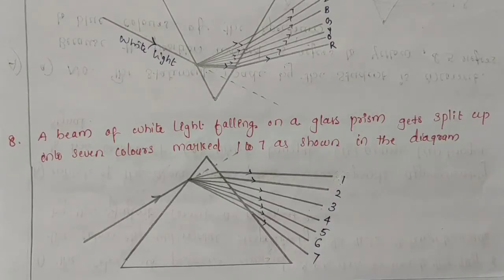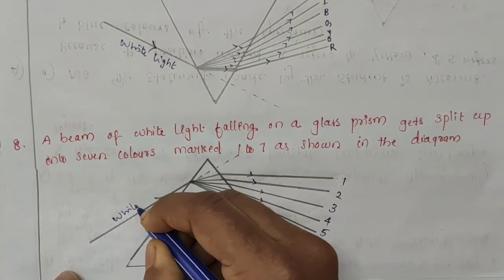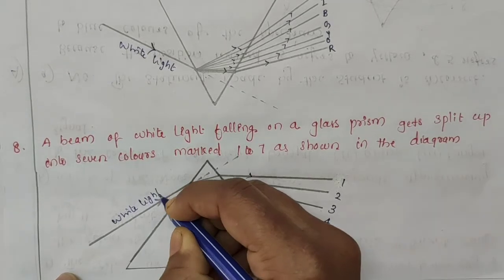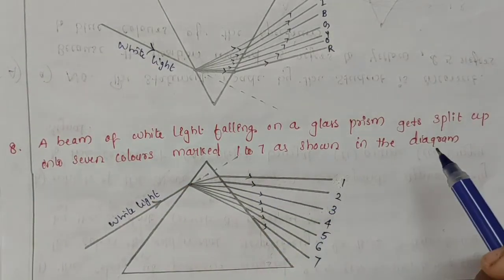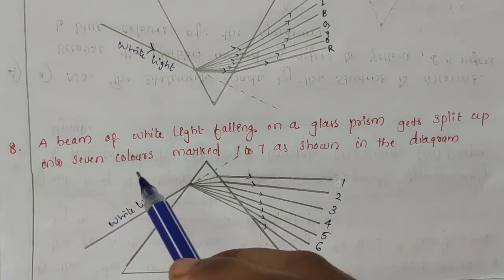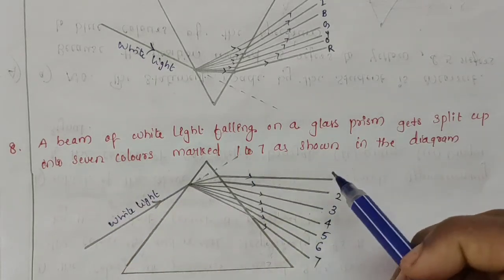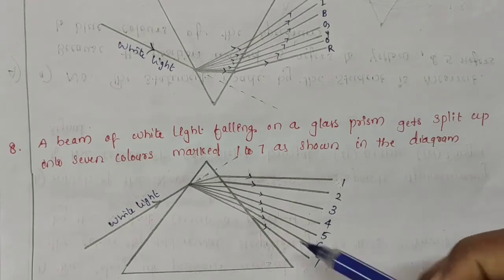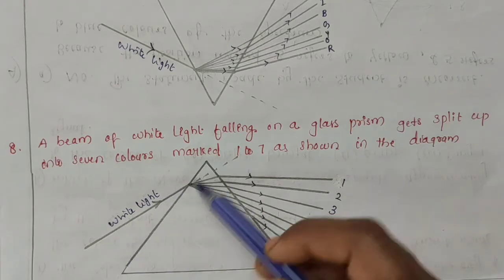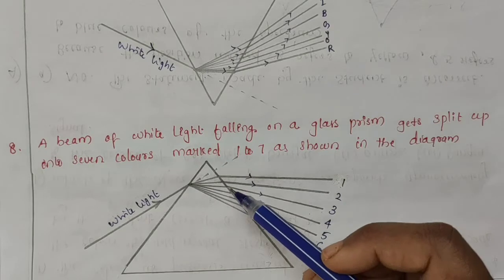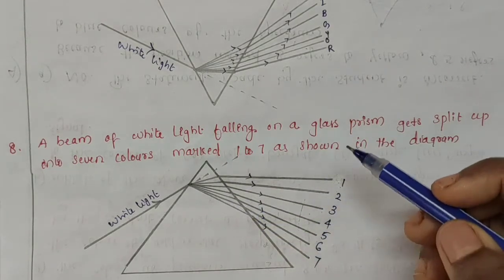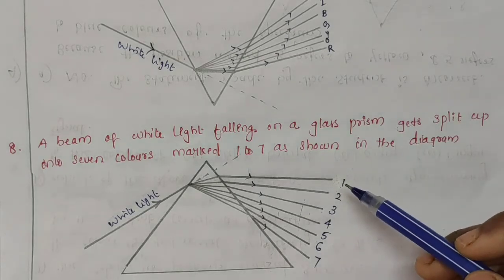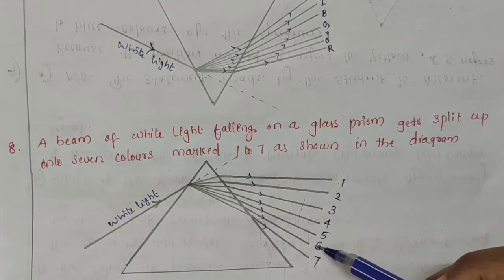Now, let us see the next question. A beam of white light is falling on a glass prism and it gets split up into 7 colors marked 1 to 7 as shown in the diagram. This is the white light passing through the glass prism and it is split into 7 different colors, and these 7 colors are marked 1 to 7, like 1, 2, 3, 4, 5, 6, 7.